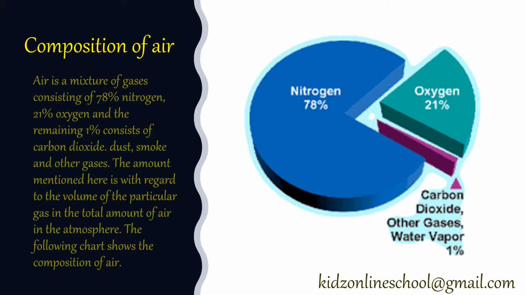Composition of air. Air is a mixture of gases consisting of 78% nitrogen, 21% oxygen, and the remaining 1% consists of carbon dioxide, dust, smoke, and other gases. The amount mentioned here is with regard to the volume of the particular gas in the total amount of air in the atmosphere. The following chart shows the composition of air.